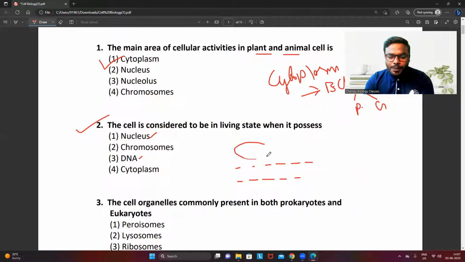In the cytoplasm only, all the organelles are situated, all the organelles are embedded. So you have to understand the point. Without the cytoplasm, no nucleus can be situated. Within the nucleus only DNA can be situated. If you take a prokaryotic organism also, the DNA is present in the cytoplasm only. So always remember, the cell is considered to be in living state when it possesses cytoplasm, not to get confused with that.